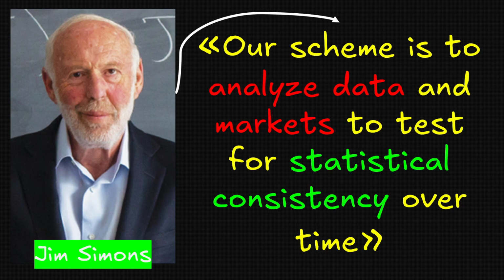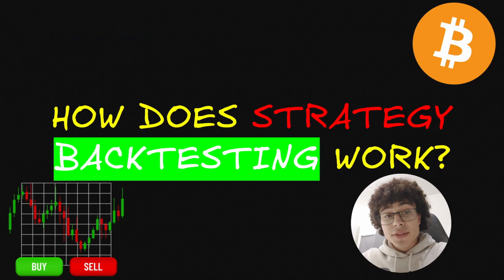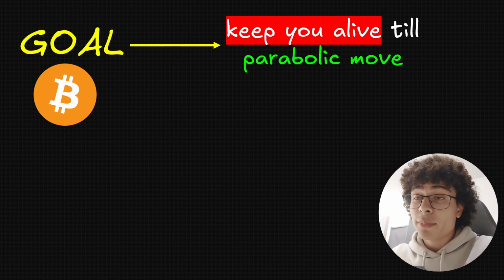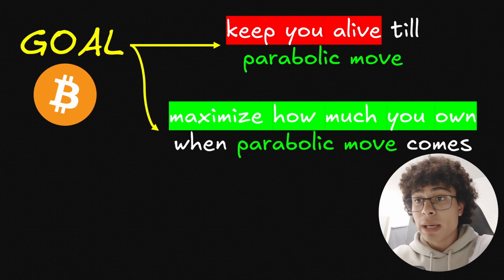Jim Simons, one of the most notable investors in the world, said, "Our scheme is to analyze data and markets to test for statistical consistency over time." And this is exactly what strategy backtesting is about. So how does strategy backtesting work? Well, first of all, what's the purpose of backtesting? Well, the purpose of backtesting is to keep you alive until a parabolic move comes, but also to maximize how much you own when the parabolic move comes.